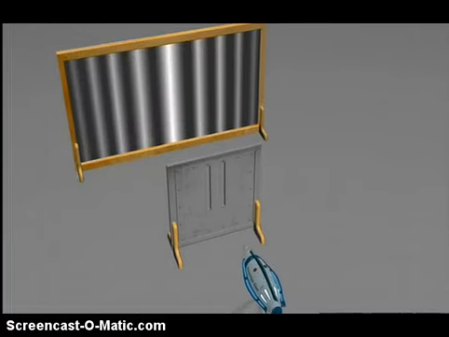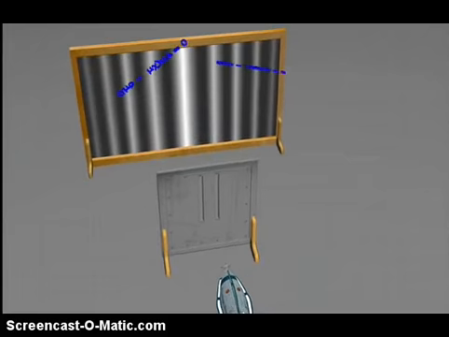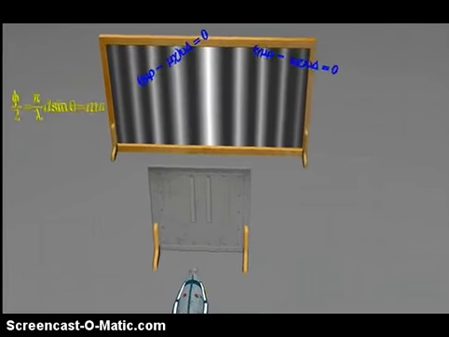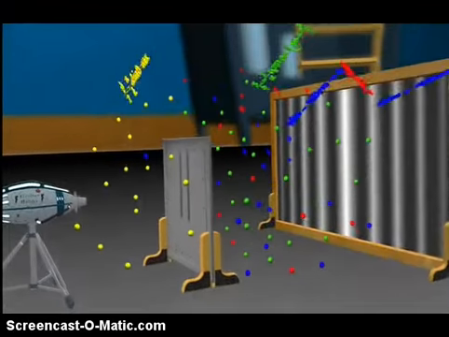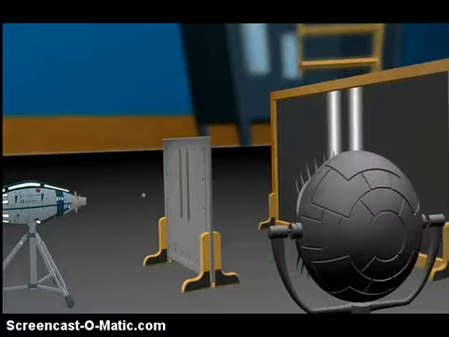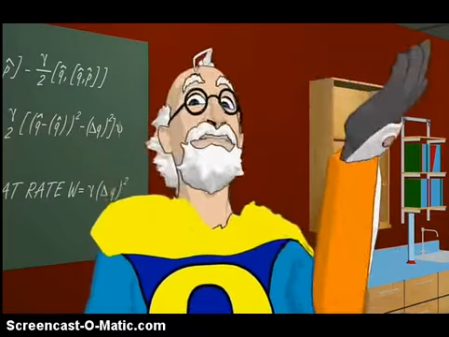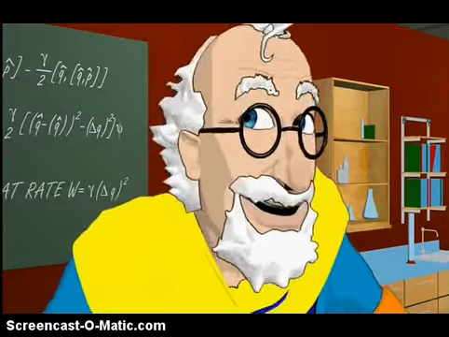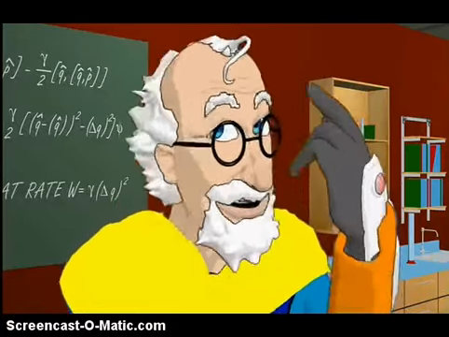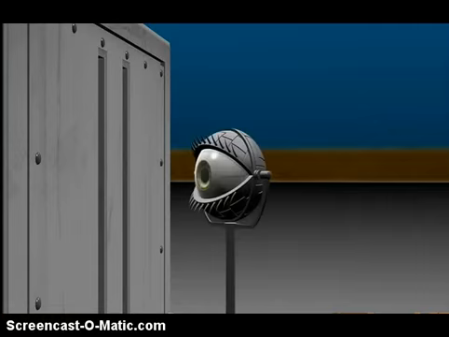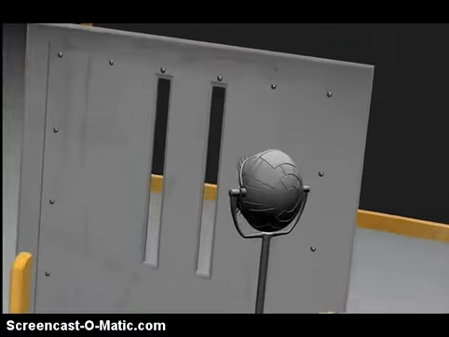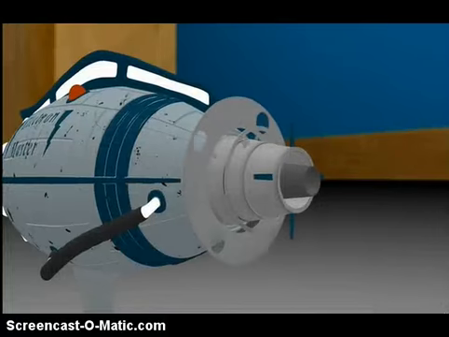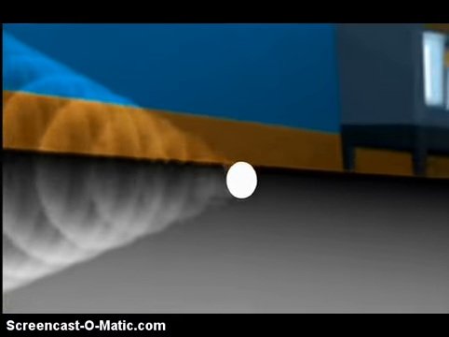But mathematically, it's even stranger. It goes through both slits, and it goes through neither. And it goes through just one, and it goes through just the other. All of these possibilities are in superposition with each other. But physicists were completely baffled by this. So they decided to peep and see which slit it actually goes through. They put a measuring device by one slit to see which one it went through and let it fly. But the quantum world is far more mysterious than they could have imagined.